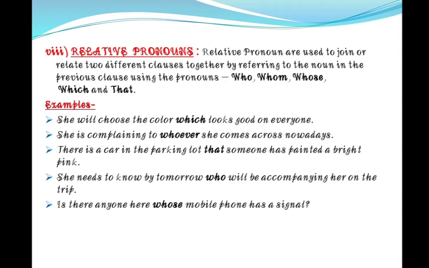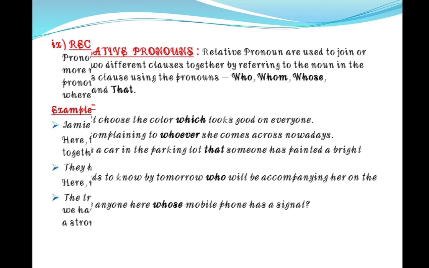She is complaining to whoever she comes across nowadays. Whoever is used to join the sentence with the help of relative pronouns. There is a car in the parking lot that someone has painted a bright pink. Here, that is used to join the sentence.